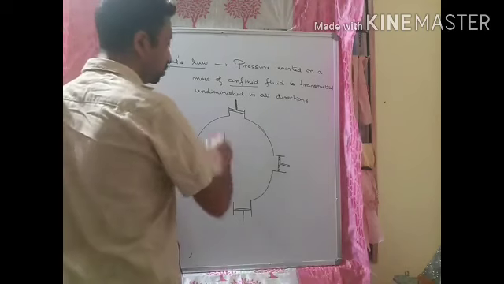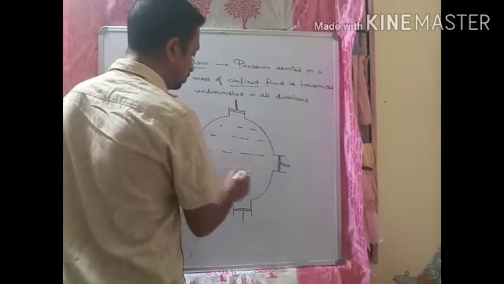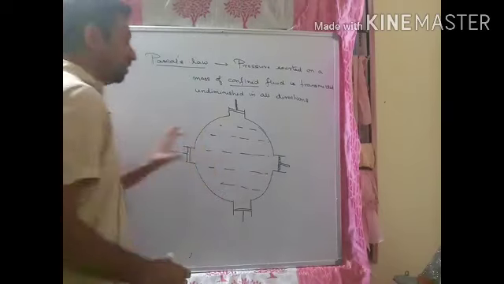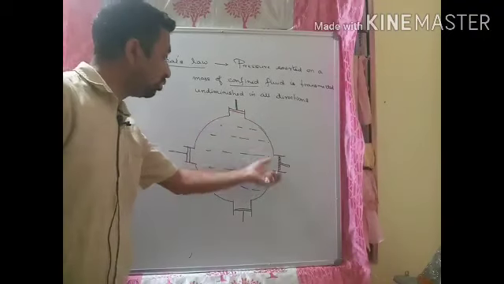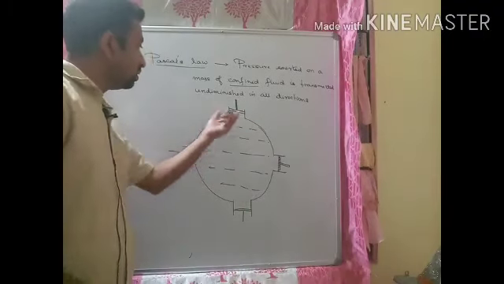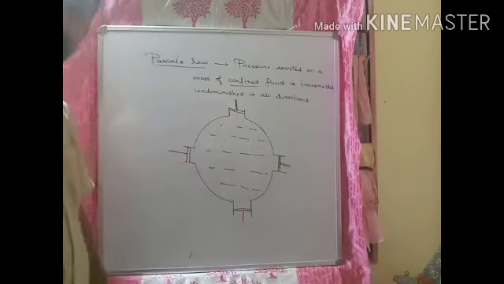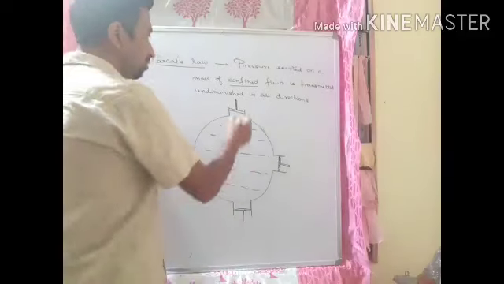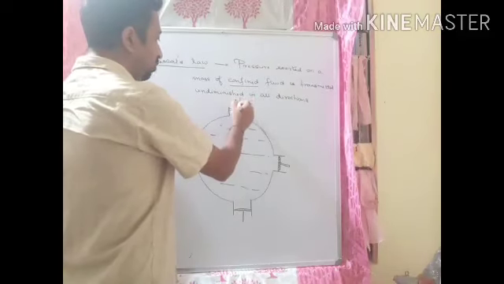Okay, and this whole container is filled up with a liquid. Okay, I have taken a liquid inside this spherical container which contains 4 outlets, and pistons are fitted to the 4 outlets. Clear? Now what I do is I will apply a force here.